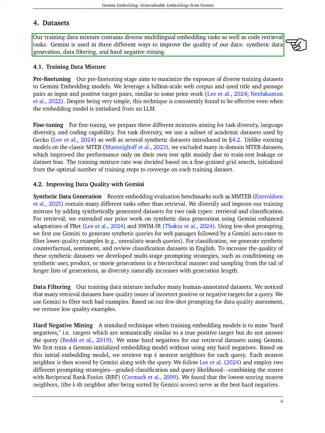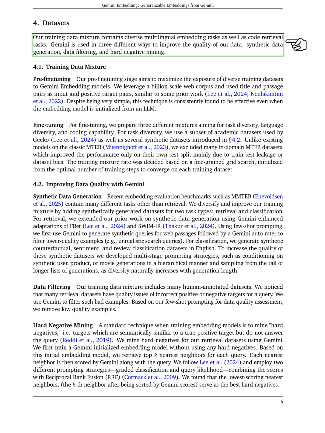During fine-tuning, we create 3 different mixtures to ensure diversity in tasks, languages, and coding abilities. We incorporate a selection of academic datasets from Gecko and several synthetic datasets, while avoiding many in-domain datasets that could introduce bias. We determine the training mixture rates through a detailed grid search based on optimal training steps for each dataset.